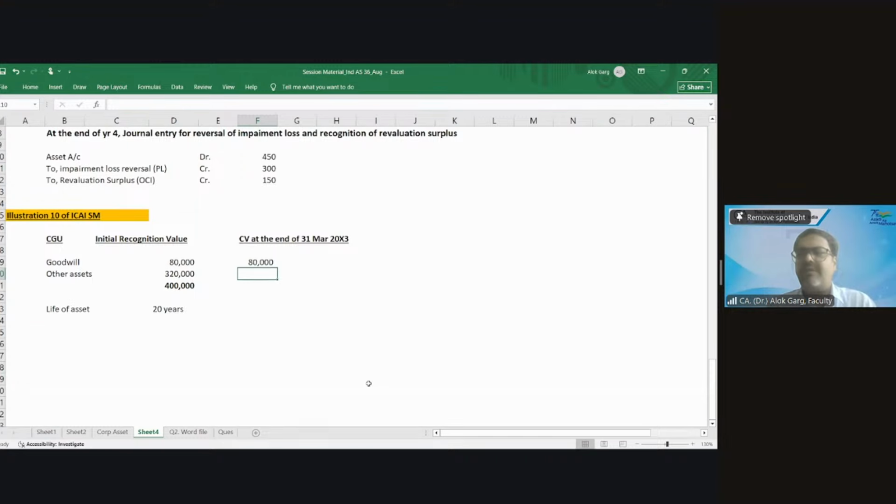There is no life of the goodwill given, it is only for the other asset. So 320 minus how much? 16,000 per year. 320 minus 2-year depreciation, so 32,000. I was telling about 1 year. Okay, 288.